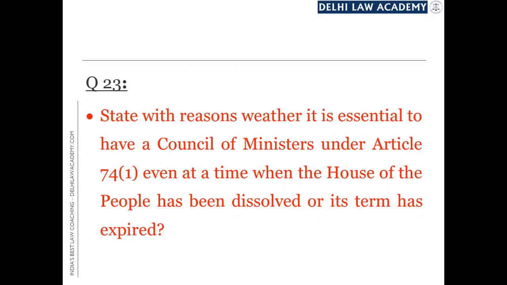State with reasons whether it is essential to have a council of ministers under Article 74(1) even at a time when the House of the People has been dissolved or its term has expired. Now this is a long answer question क्योंकि इसमें reasons भी पूछे हैं और question yes or no में तो देना ही देना है. The question is this: